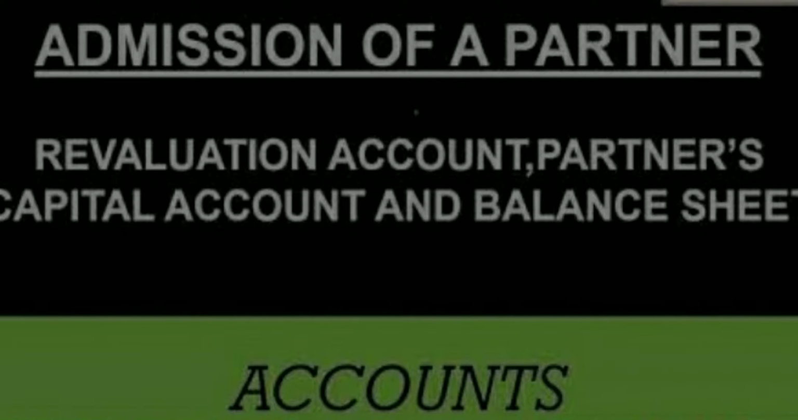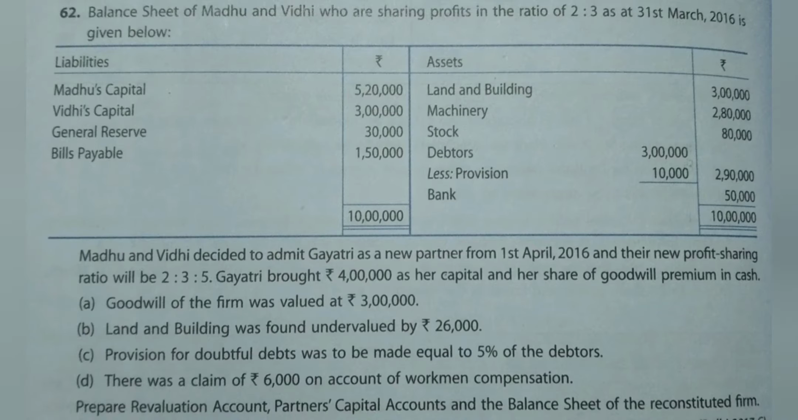To perform the numerical solution, we need to create a revaluation account, partners' capital account, and balance sheet. For example, question number 62 from T.S. Grewal. The balance sheet of Madhu and Vidhi is given, at the profit sharing ratio 2:3.